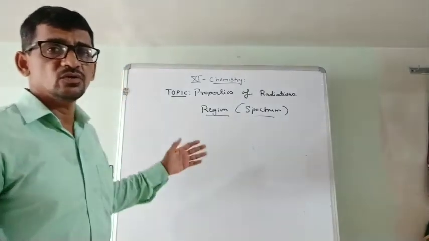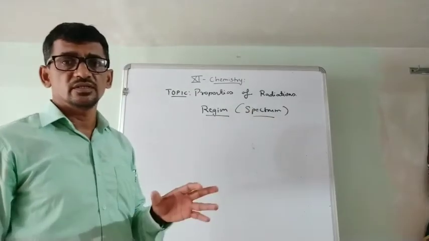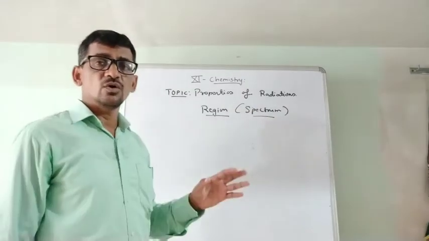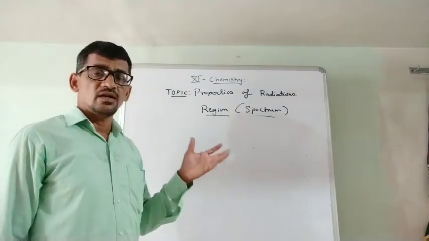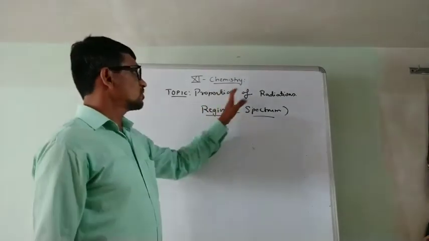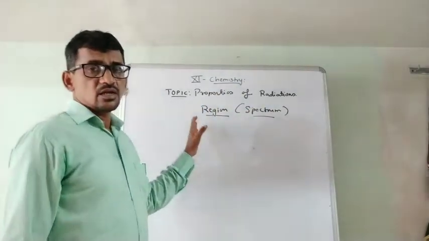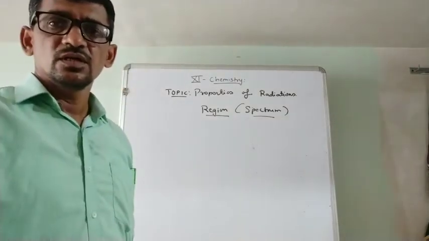We have to study the hydrogen spectrum also. This spectrum is nothing but the different regions of these waves which have different frequency. Frequency means energy: lower energy and higher energy. So these electromagnetic radiations are classified into different regions. One by one we will study.